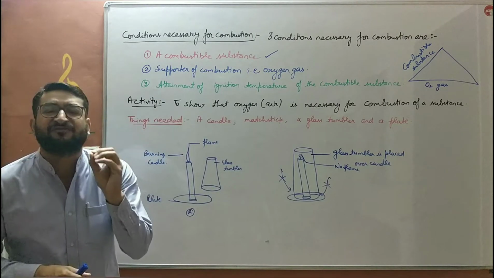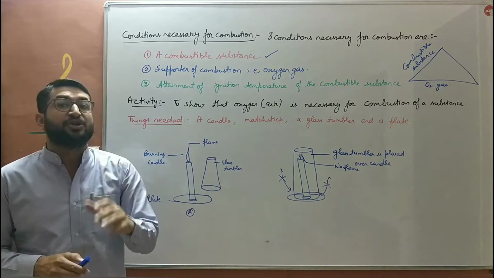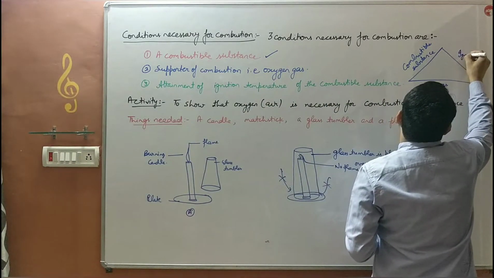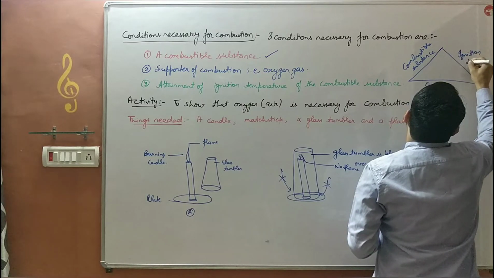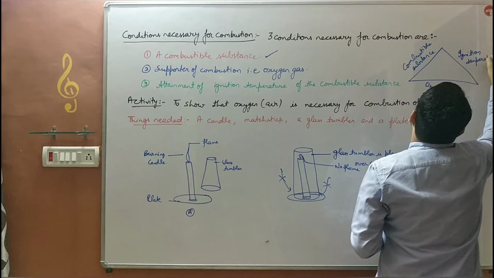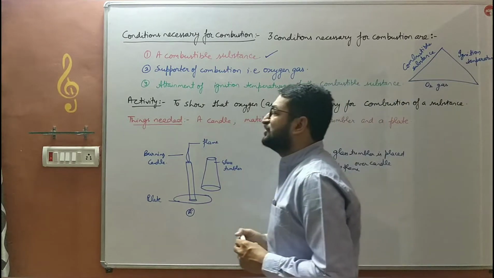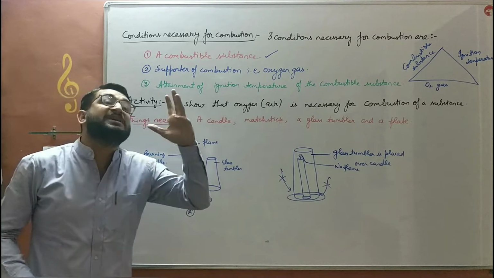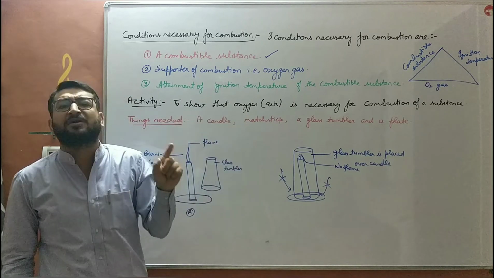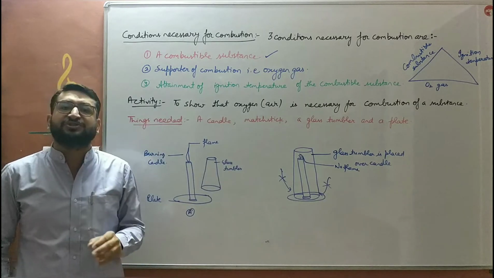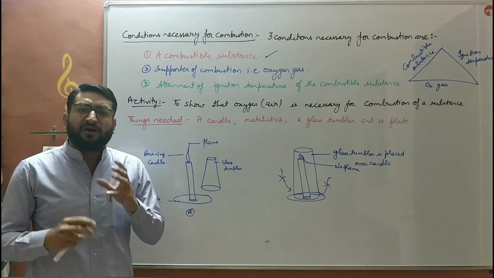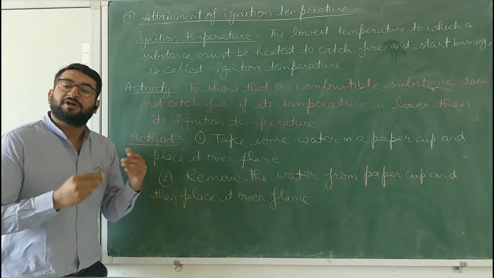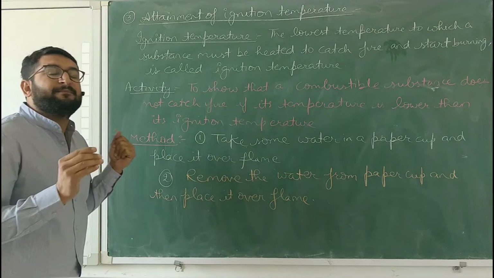Every substance requires a minimum temperature to catch fire. If that minimum temperature is not achieved, then that substance does not catch fire, it does not undergo burning. So that temperature is known as ignition temperature. That temperature must be attained by a combustible substance for burning. So these are the three conditions for burning or combustion of a substance. The third condition for combustion is attainment of ignition temperature.